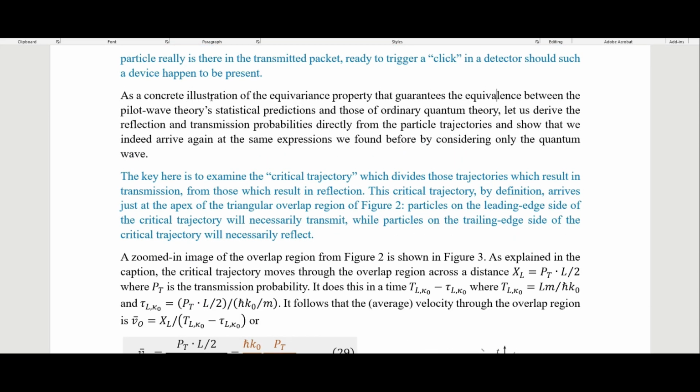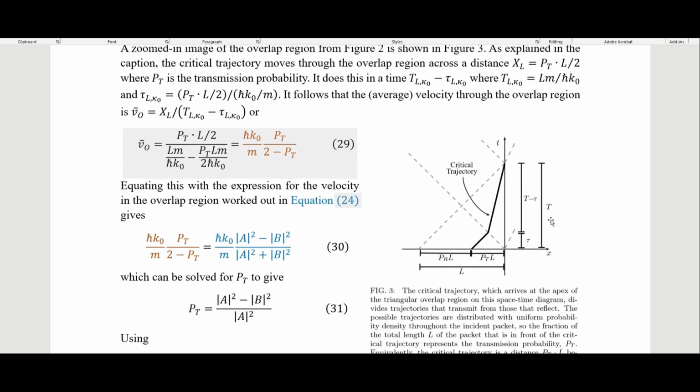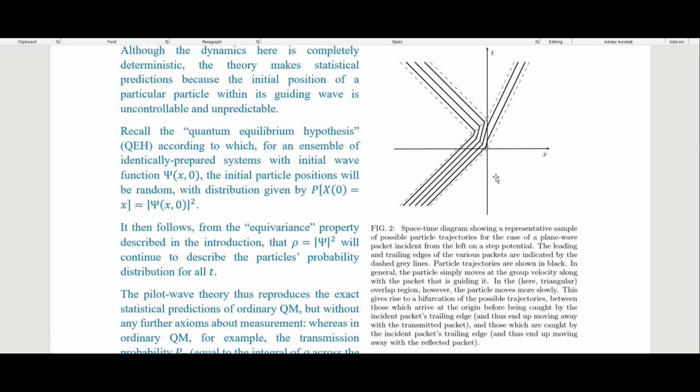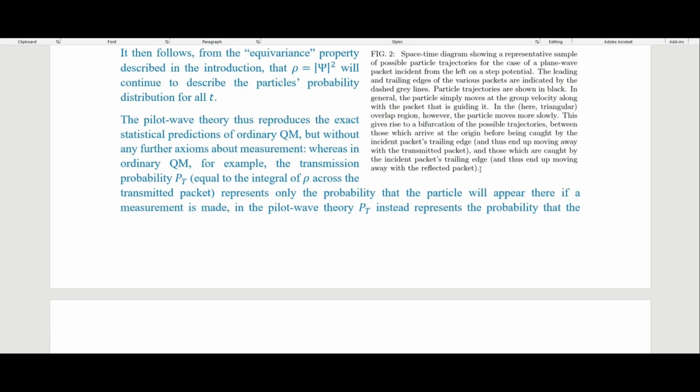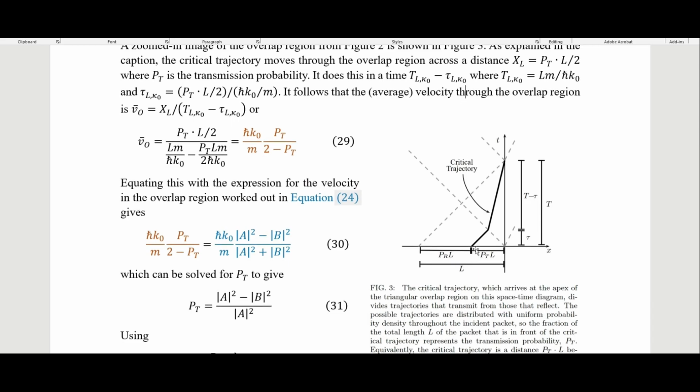And so, as a concrete illustration of the equivariance property that guarantees the equivalence between the pilot wave theory's statistical predictions and those of ordinary quantum theory, let us derive the reflection and transmission probabilities directly from the particle trajectories. And so the key here is to examine what he calls the critical trajectory. So if we zoom in on this figure up here, we want to zoom in on this overlap region here, we see that, like I was saying, if the particle is in this part of the wave function,